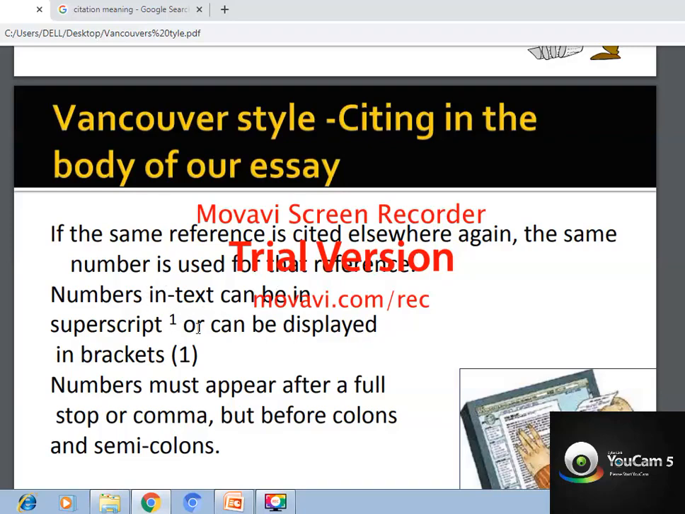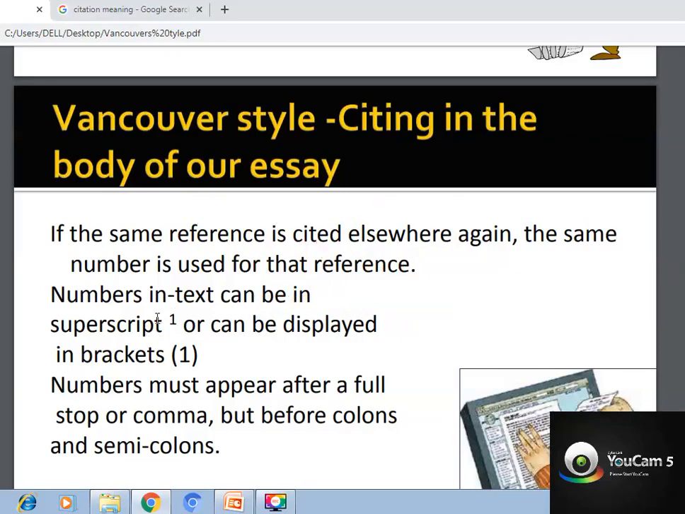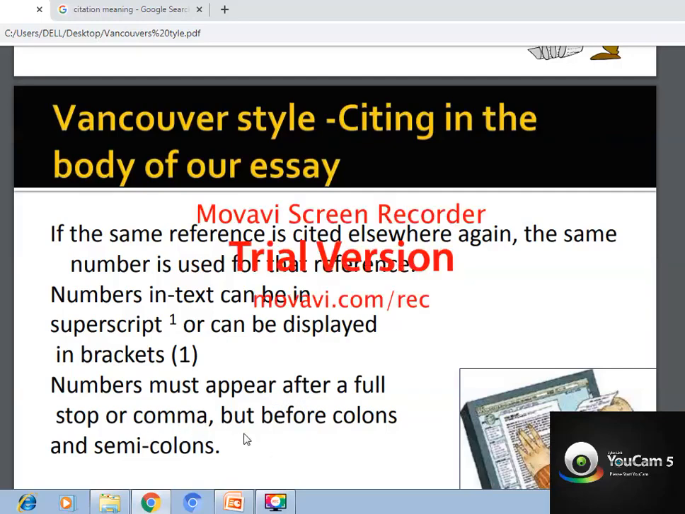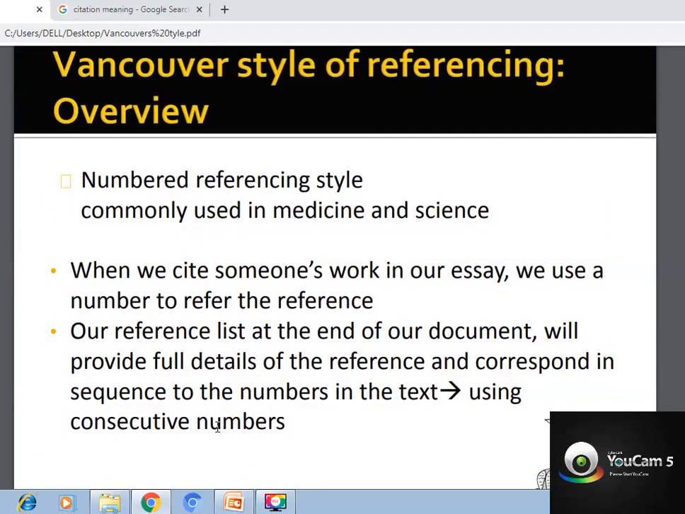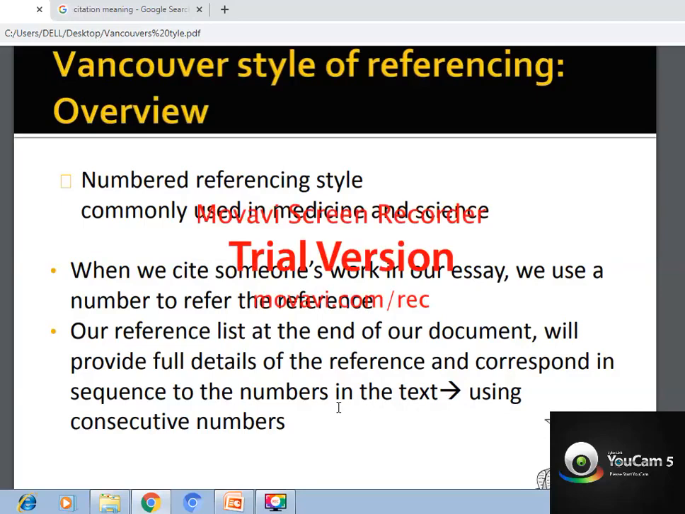Numbers in text can be used either as superscript, or displayed in brackets. The numbers must appear after a full stop or a comma, but before colons and semicolons. If you are using a semicolon or colon, you put the number before it, and if you are using a full stop, you put it after the full stop. Your reference list at the end of the document will provide full details of the references and correspond in sequence to the numbers in the text, using consecutive numbers.